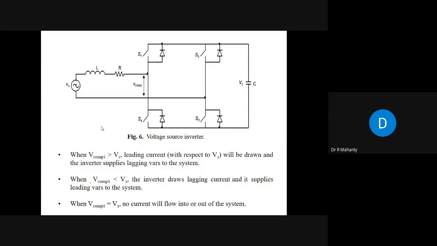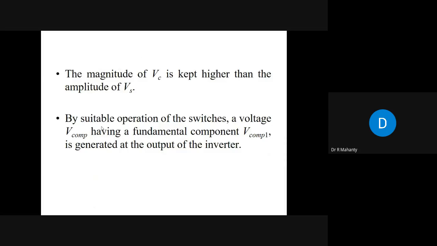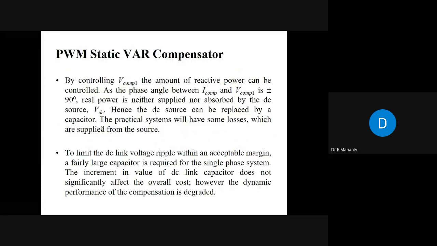Now here, by suitable operation of the switches, the voltage V compensation with a fundamental component V compensation 1 is generated at the output of the inverter. By controlling V compensation 1, that is the output voltage of the inverter, the amount of reactive power can be controlled.